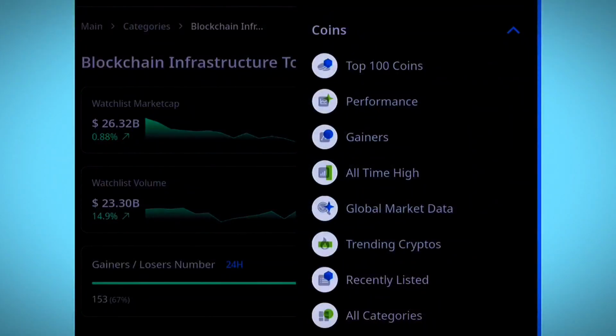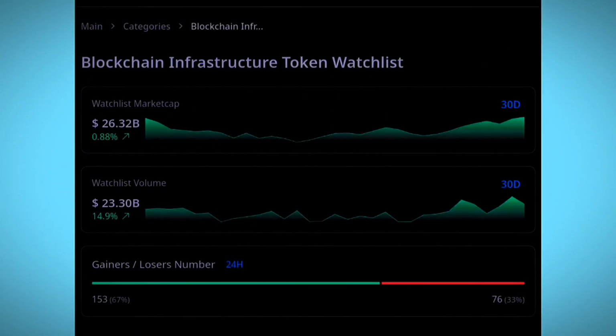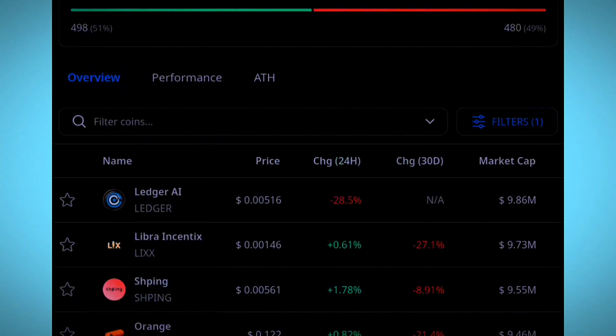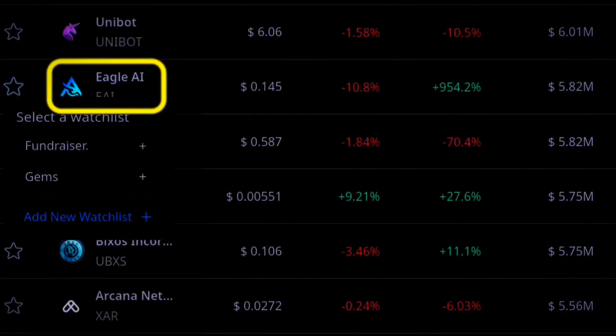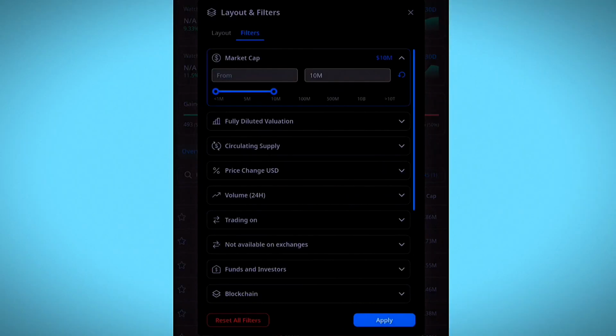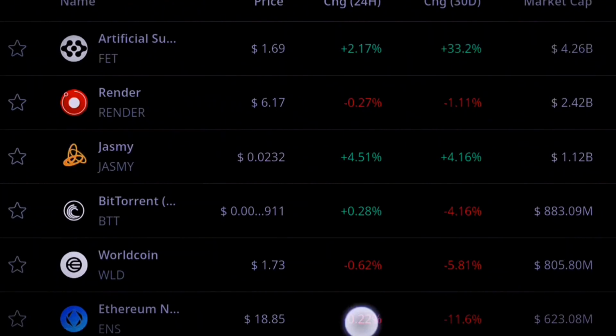So let's go back to the category of these tokens. It was blockchain infrastructure. It was under blockchain services. So this is the Eagle. I just want to make it a star so that I don't have to search for it again. I want to remove the filter, and then we'll compare it with the first token here under blockchain services.